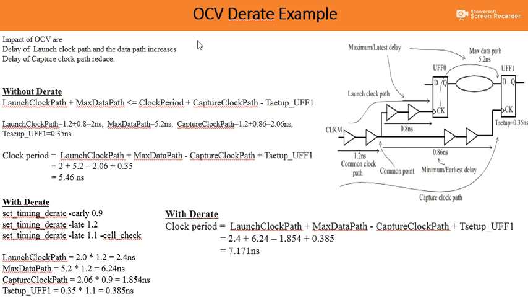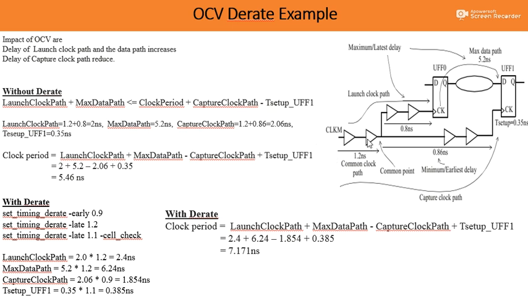Now, in order to study their impact over the maximum clock frequency, their impact over the setup and hold constraint, in this example I am going to discuss their impact over the clock frequency we can apply. We know the maximum clock frequency we can apply to the given circuit depends on the launch clock path plus maximum data path. If you focus on the circuit, ff0 is my launch flop and ff1 is my capture flop.